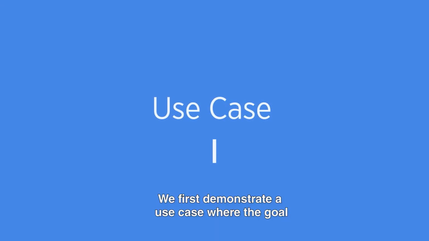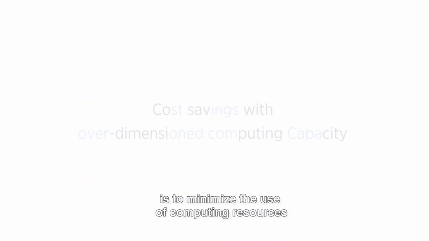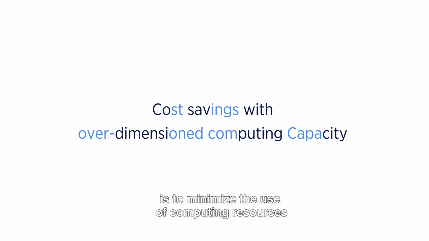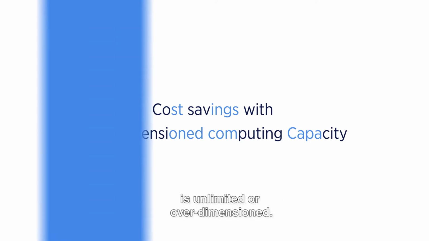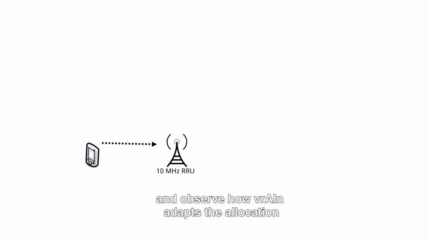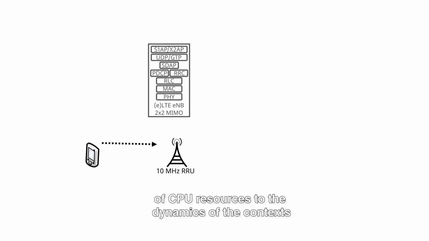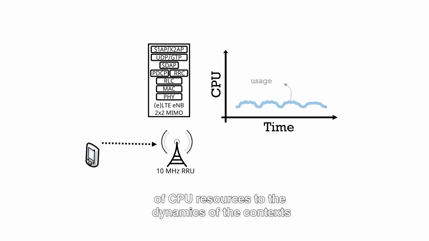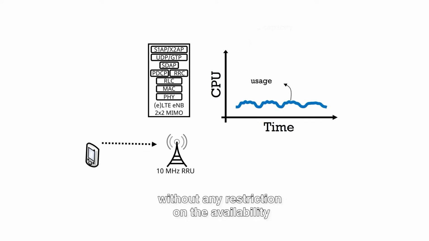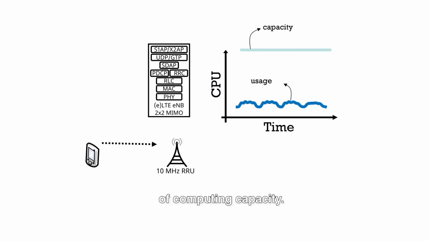We first demonstrate a use case where the goal is to minimize the use of computing resources when the computing capacity of the system is unlimited or overdimensioned. To this end, we deploy one virtual radio stack and observe how vRAIN adapts the allocation of CPU resources to the dynamics of the contexts without any restriction on the availability of computing capacity.